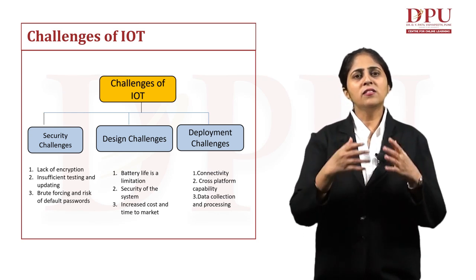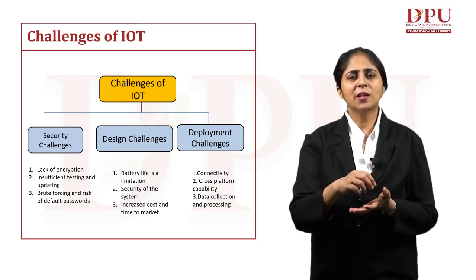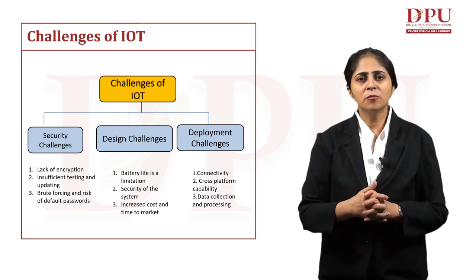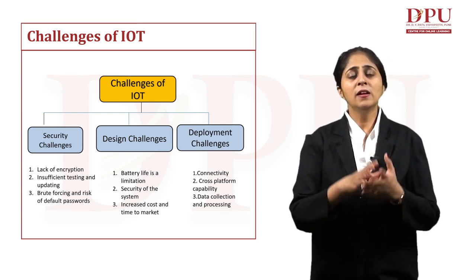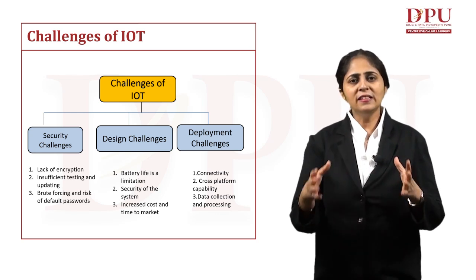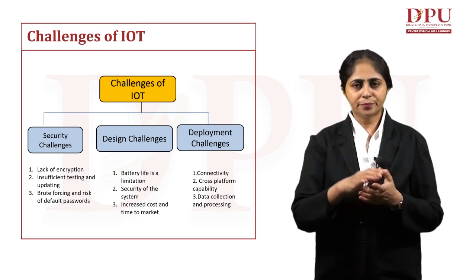Then again, security of the system can be considered in the design. Our design challenge here will be to design these devices in such a way that they become more and more secure.